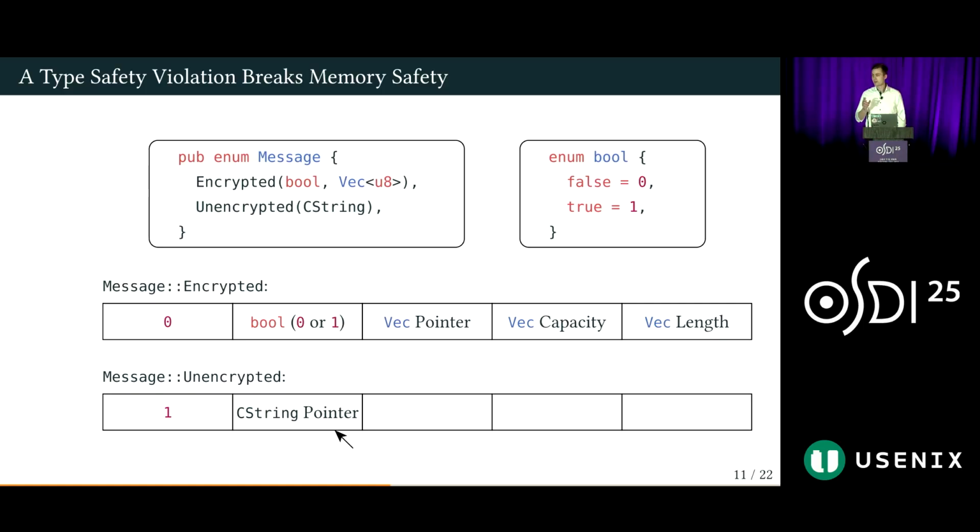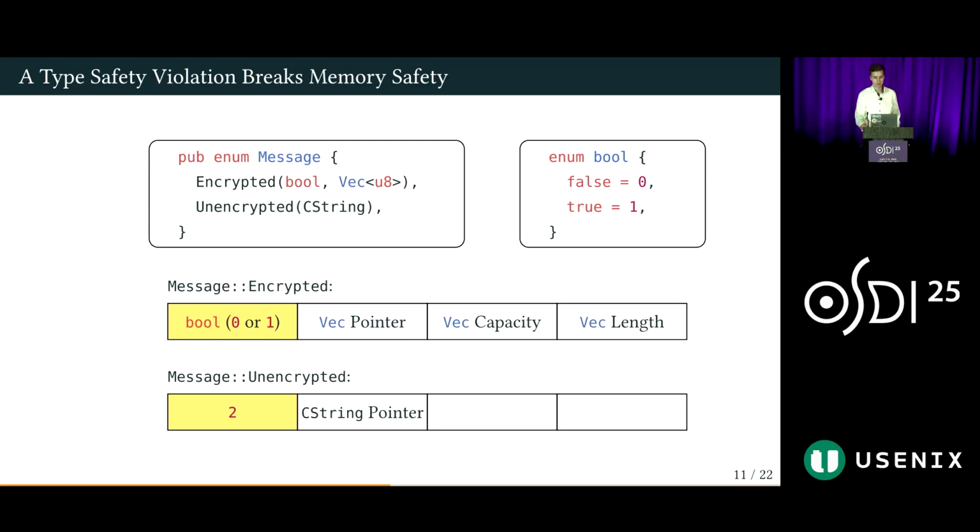However, Rust is able to recognize that the Boolean can only contain values 0 or 1. At the same time, it knows that the discriminant used to distinguish between those two variants contains a mere 1 bit of information. Thus, Rust is able to merge those two fields into one. So in this new field, if it contains a proper Boolean, that indicates that the encrypted variant is active, and then it uses another uninhabited value of that type to represent that the unencrypted variant is active.